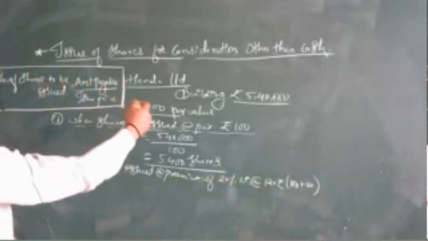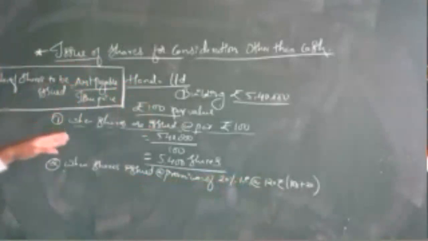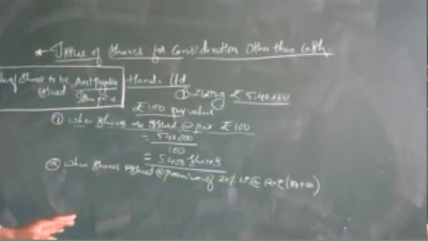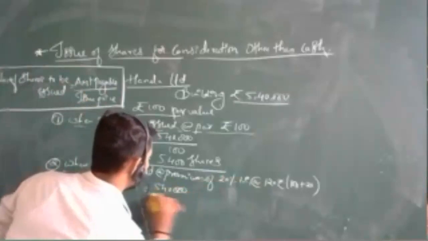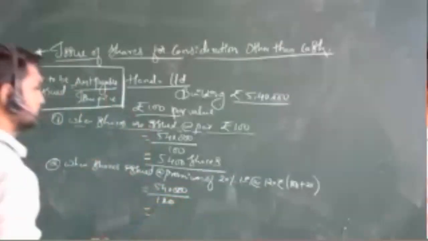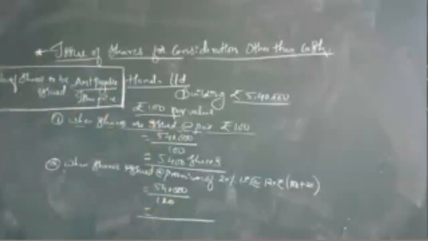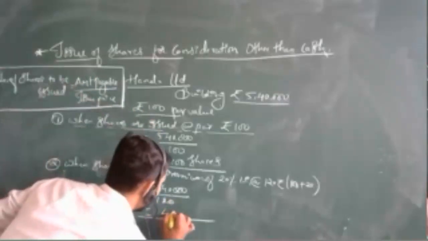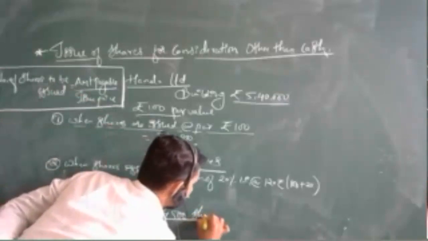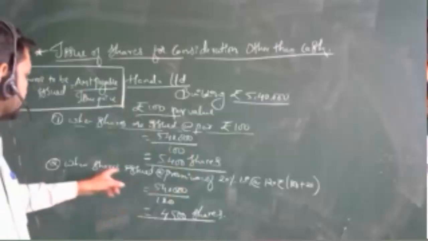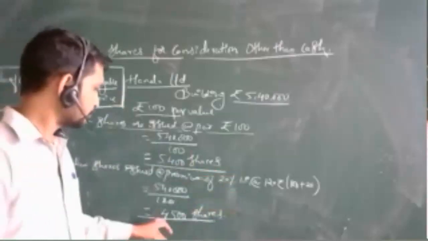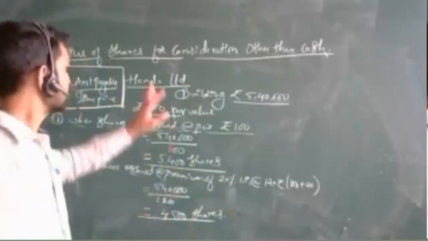The same formula, as written over here, in the same way we are going to solve it here. So it will be just the same: 5,40,000 divided by 120. So how much will it be? Most probably the reverse of it, somewhere 4,500, I think so. Check it out. If it is 4,500 shares, most probably this will be the answer. So when we are issuing the shares at a premium, we are going to issue 4,500 fully paid shares